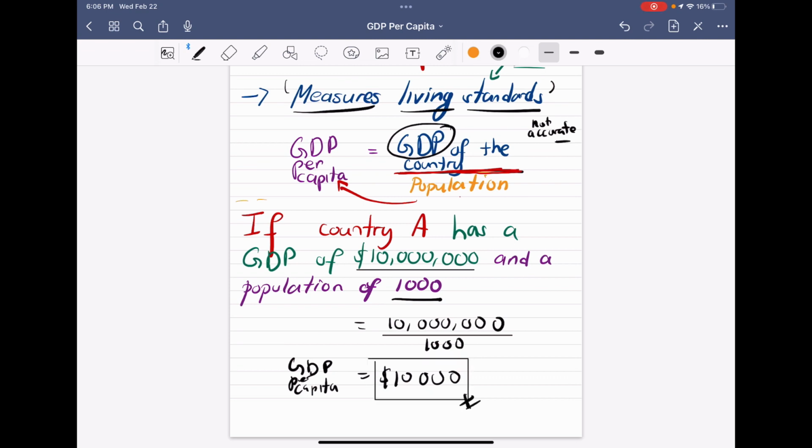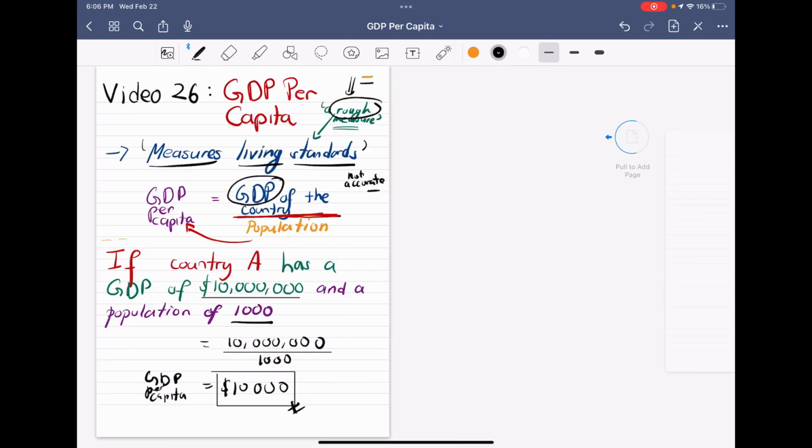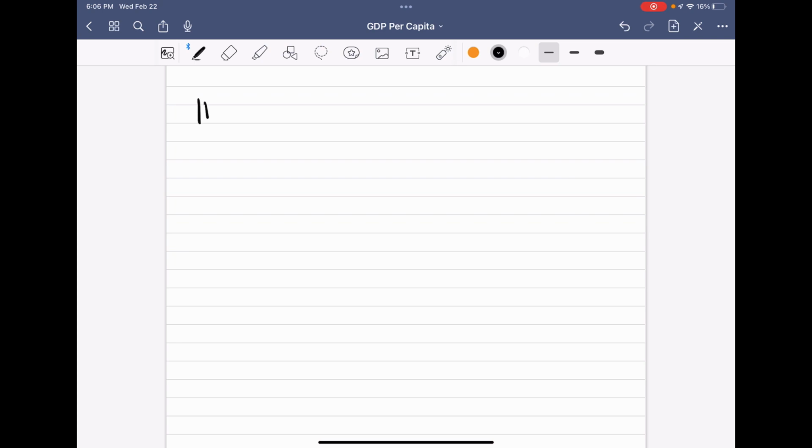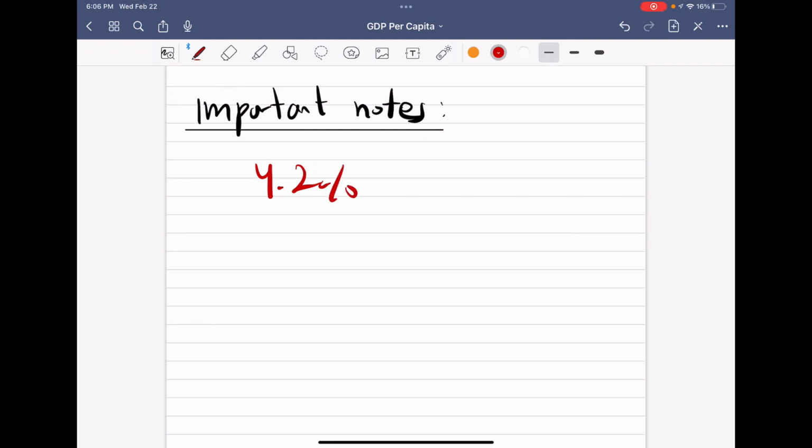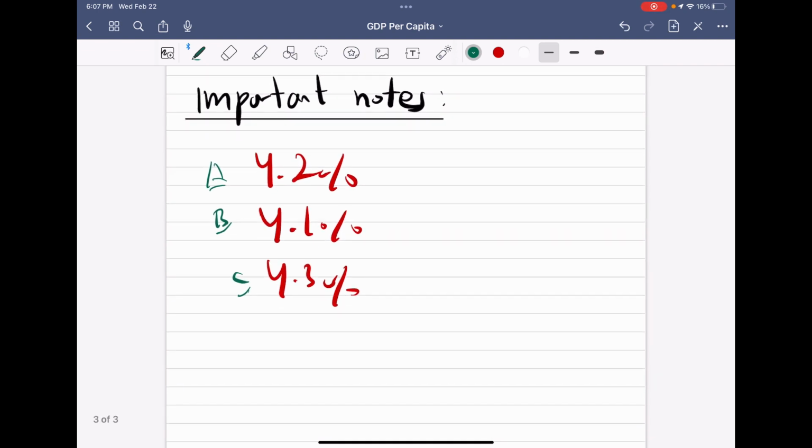So that is GDP per capita, and I want to expand further, but feel free to skip this, about some important notes about when you see data regarding GDP or GDP per capita. Some countries, let's say, grow by 4.2%. Maybe some grew by 4.1. Maybe some a little more at 4.3. Some people will say, hey, maybe this is country A, country B, and country C. Maybe country C just grew 0.1% more than country A. It's not much. Or maybe country A just grew 0.1% more than country B. It's not much. But yeah, it's not much in the short run.